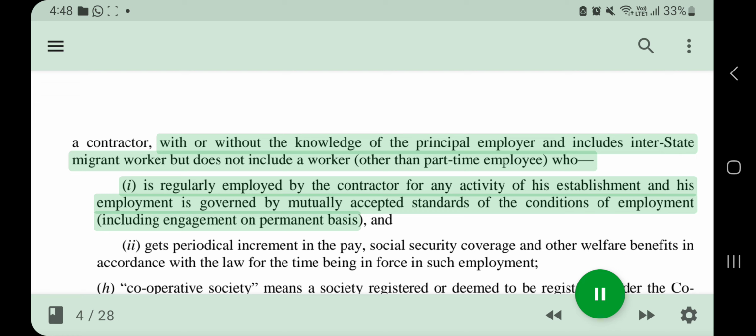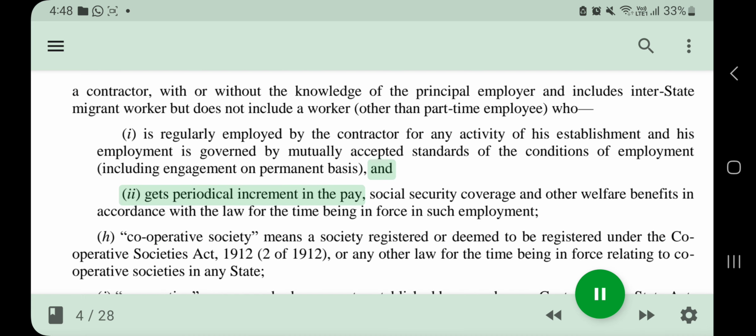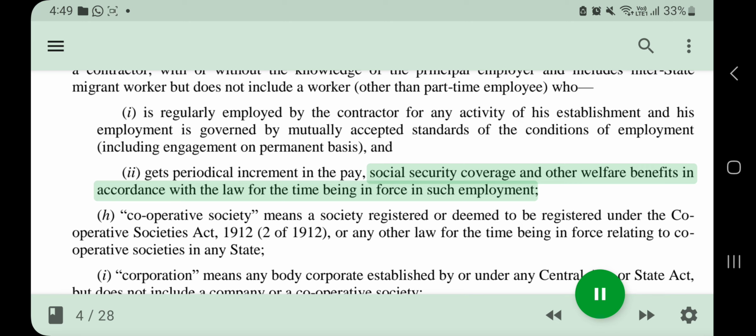does not include a worker, other than a part-time employee, who (i) is regularly employed by the contractor for any activity of his establishment and his employment is governed by mutually accepted standards of the conditions of employment, including engagement on permanent basis, and (ii) gets periodical increment in the pay, social security coverage and other welfare benefits in accordance with the law for the time being in force in such employment.